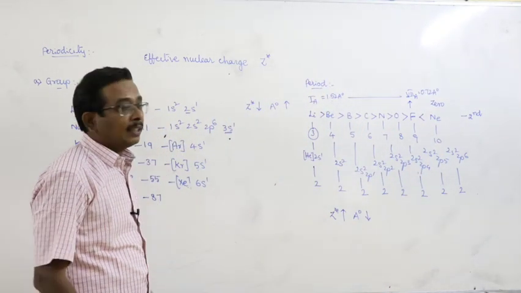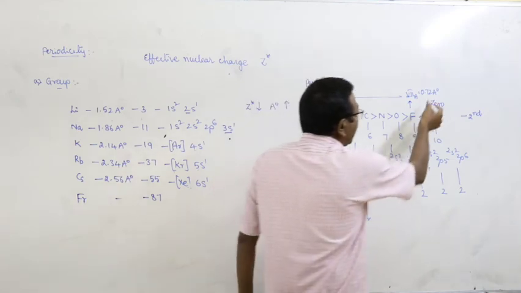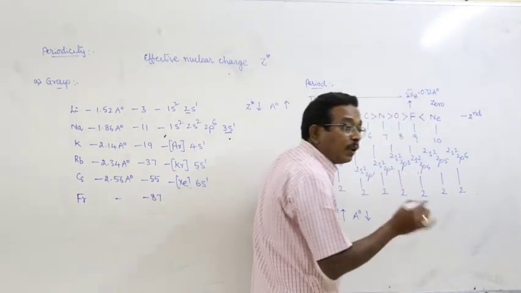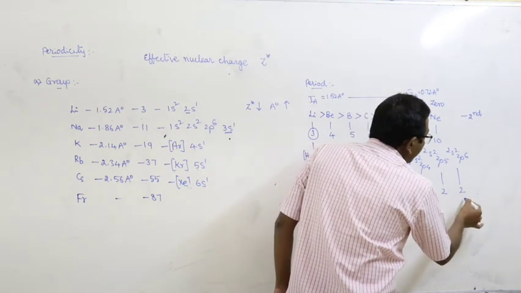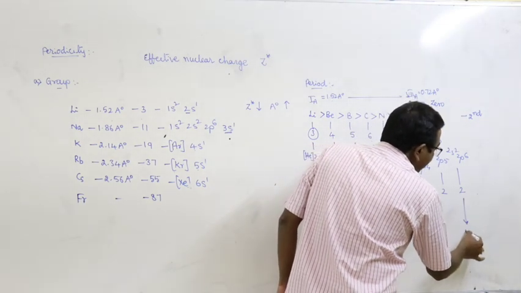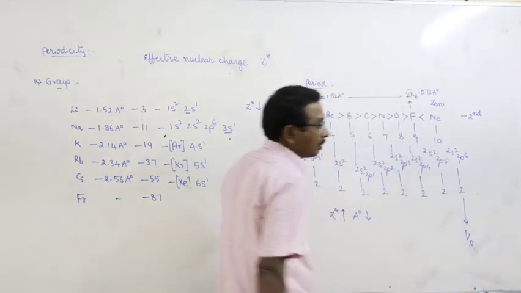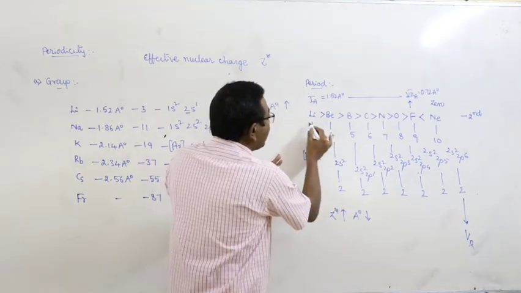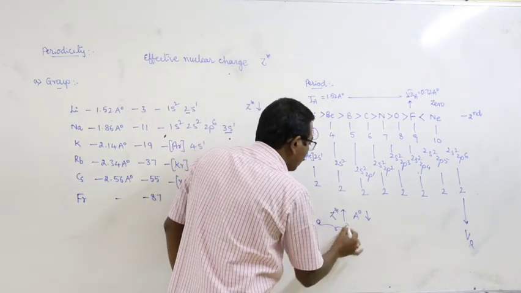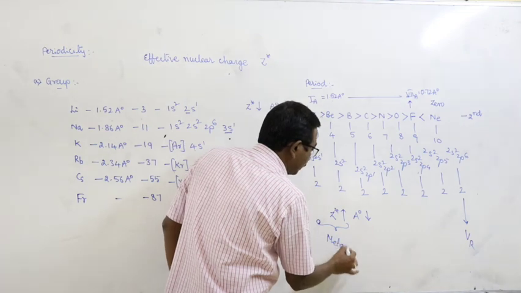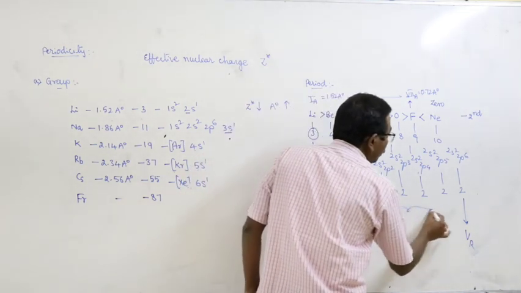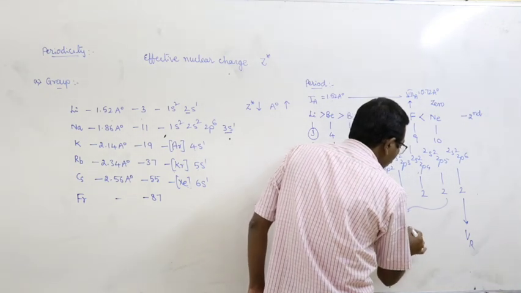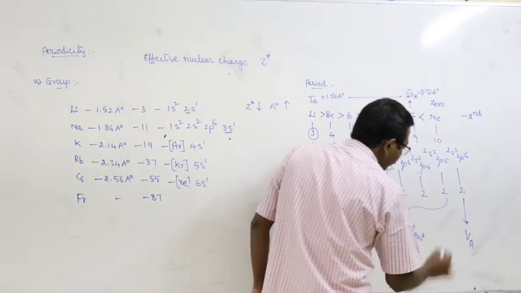What is the reason for that? Very simple. Here noble gases are monoatomic in nature. So, the atomic radius of noble gases is considered as van der Waals radius. In case of lithium and beryllium, metallic radius. From boron to fluorine, covalent radius.